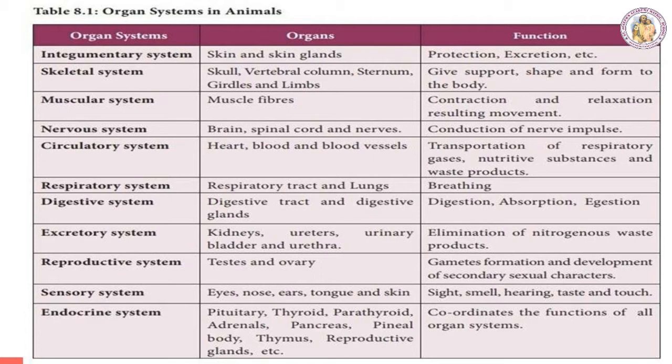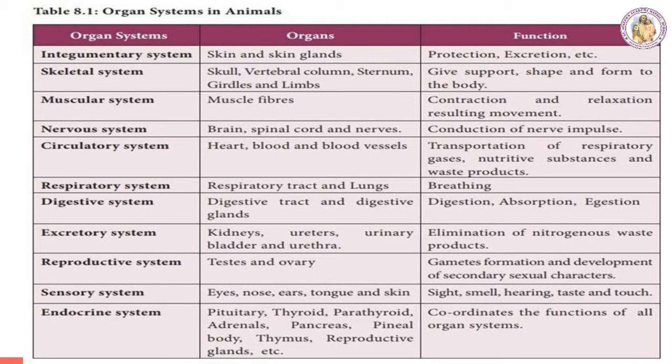First one, the integumentary system. The organs in this system are skin and glands. The function is protection, excretion, etc. Skeletal system: skull, vertebral column, sternum, girdles and limbs.